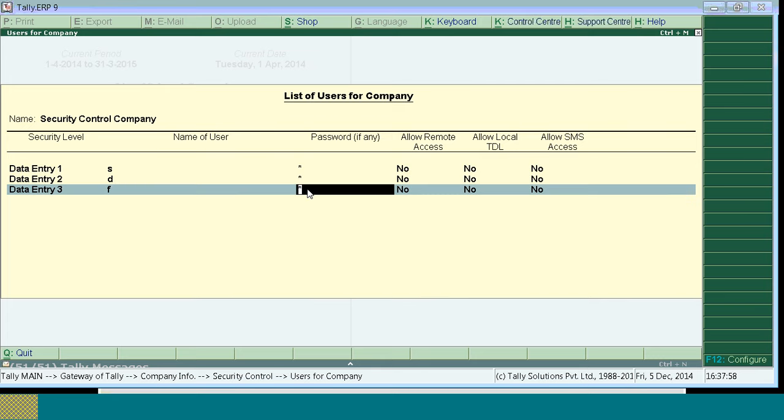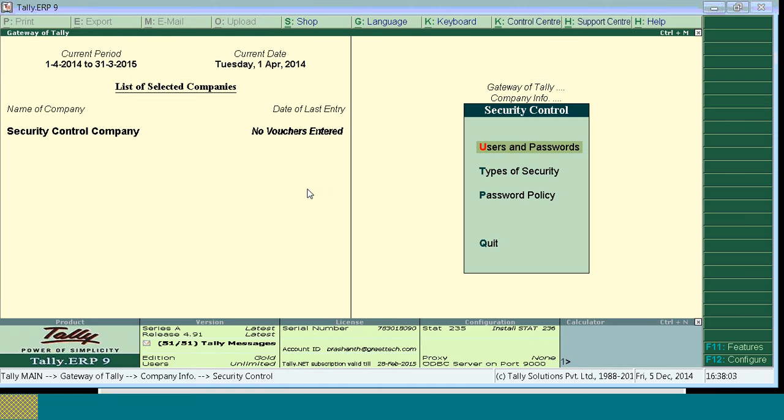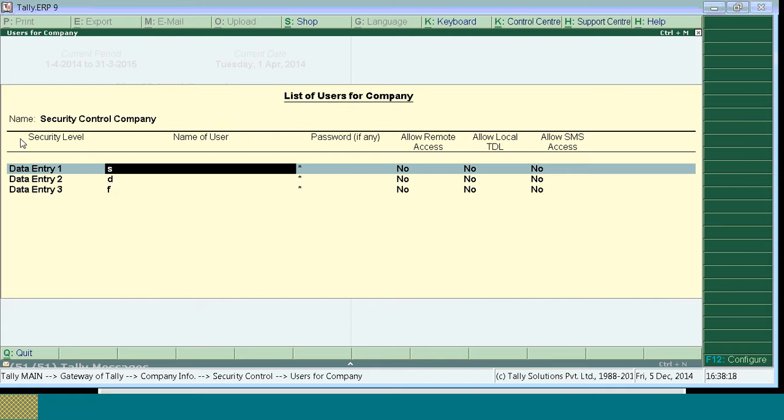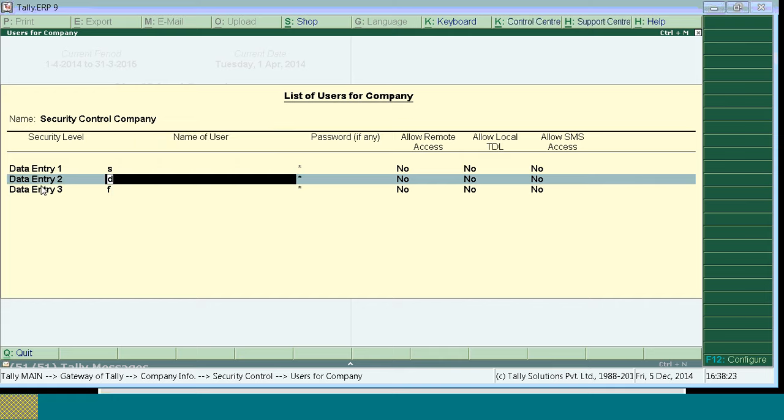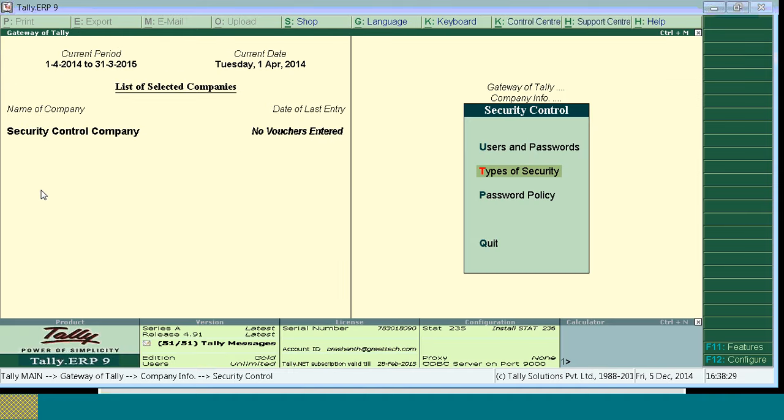So now the passwords are created. I'll go for end of list, accept it. So this is with regard to user and password. Now the users and passwords are created. Now for data entry 1, what permission should be assigned? For data entry 2, what permission should be assigned? For data entry 3, what permission should be assigned? That we will do. To assign the permission, go for type of security.